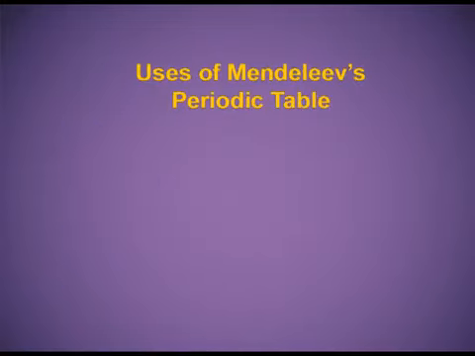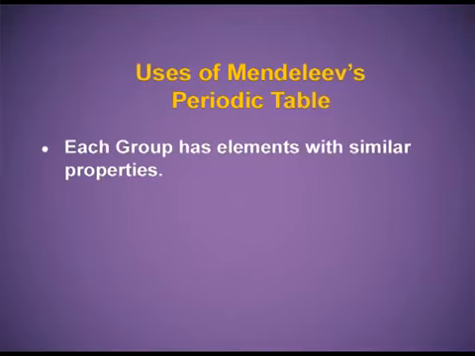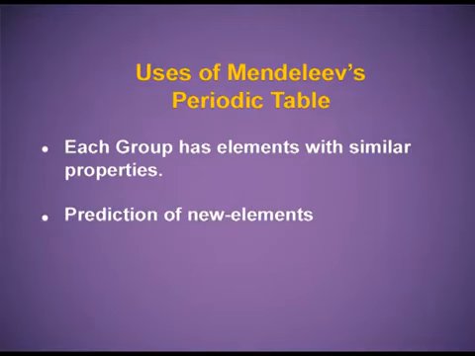The uses of Mendeleev's periodic table. Each group has elements with similar properties, and it facilitated the study of all the elements. Prediction of new elements. At the time of Mendeleev, there were a few elements which were undiscovered, but Mendeleev successfully predicted these elements, and he left vacant spaces in his periodic table.